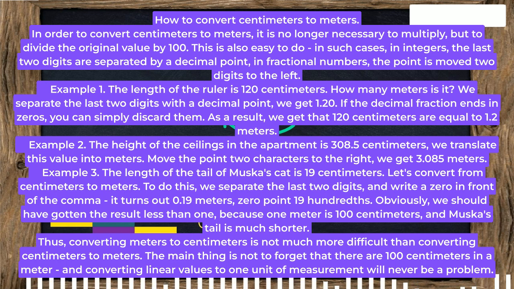Obviously, we should have gotten the result less than 1, because 1 meter is 100 centimeters, and Muska's tail is much shorter. Thus, converting meters to centimeters is not much more difficult than converting centimeters to meters. The main thing is not to forget that there are 100 centimeters in a meter, and converting linear values to one unit of measurement will never be a problem.